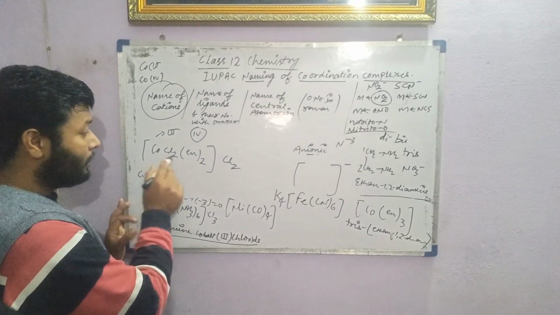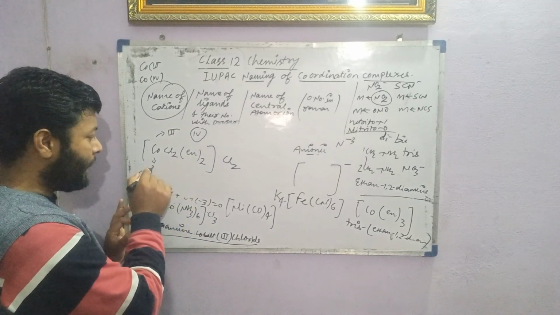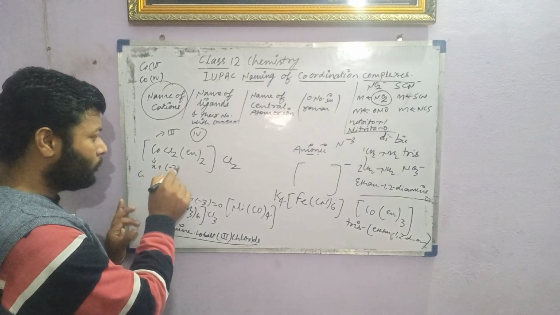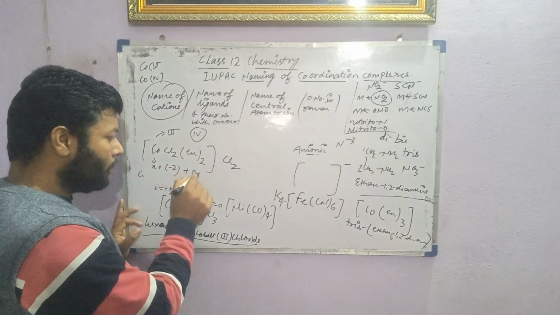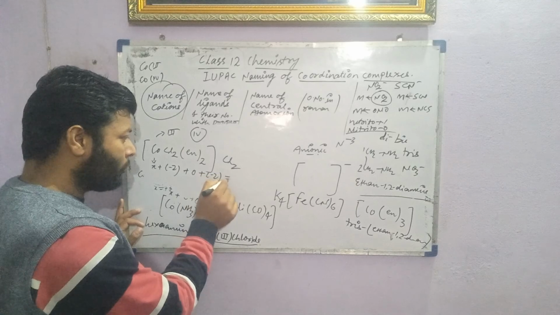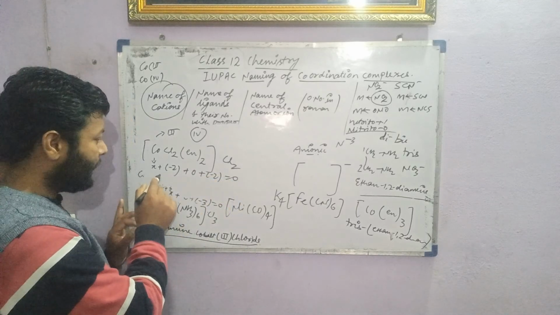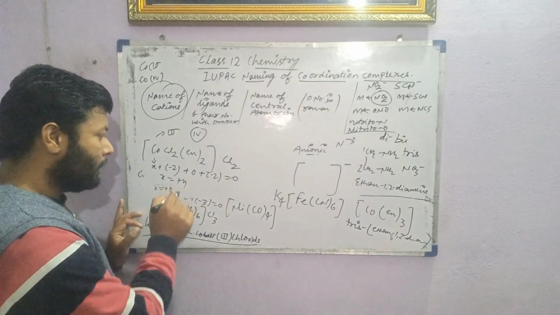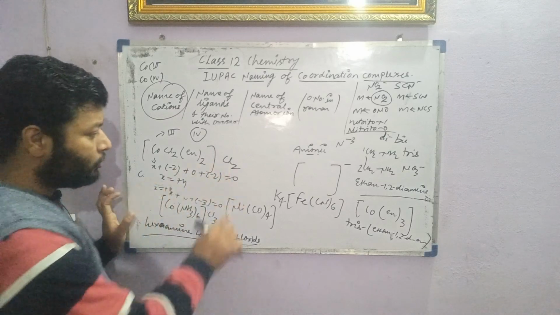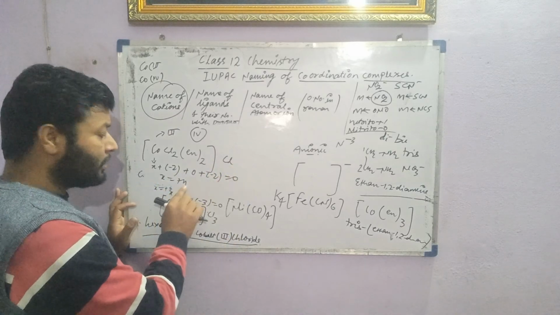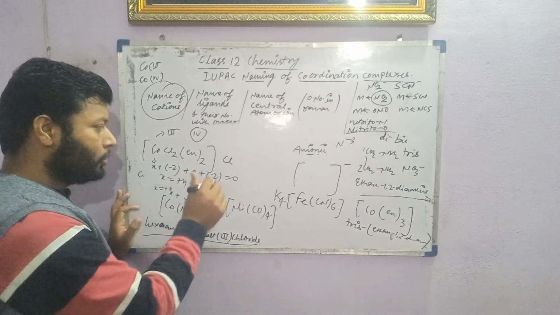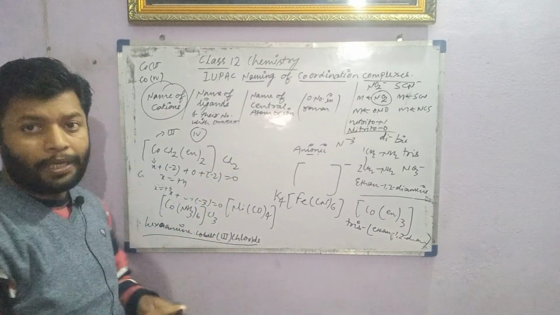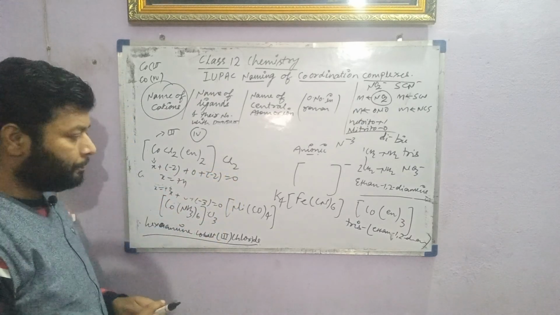Suppose it is X, then plus -2, plus 0, plus -2 equals 0. So the oxidation number will be +4 in the case of Cl2. If there is only one Cl, then the oxidation number will come as +3. Okay, so you first have to solve the oxidation number of the central metal atom or ion.